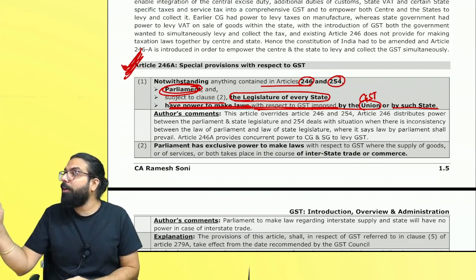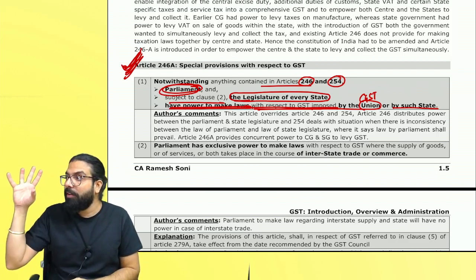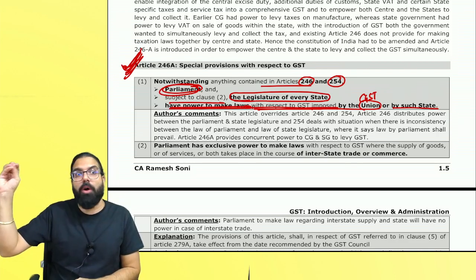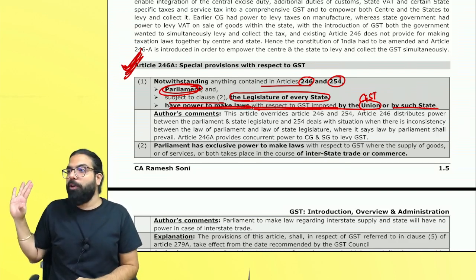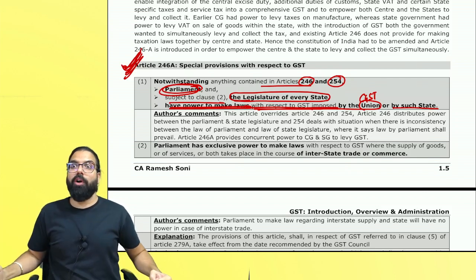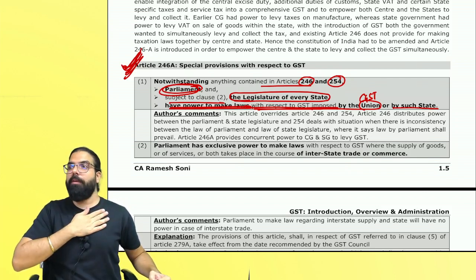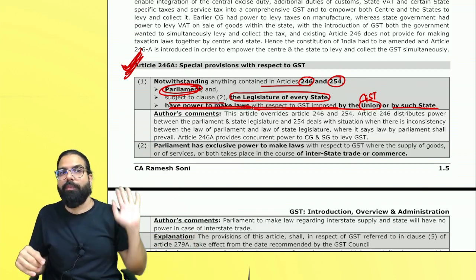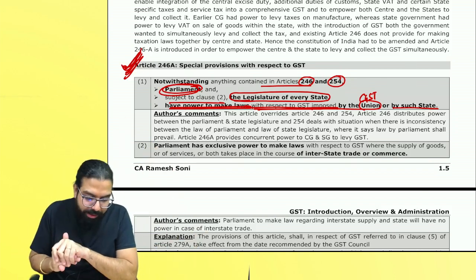And they told whatever is told in Article number 246, list, dustbin you put. Parliament is supreme, law made by Parliament is there, dustbin you put. And remember, both governments are equal. The central government, Parliament, will make the law for CGST, and the state legislature will make the law for SGST. Are we clear till here?